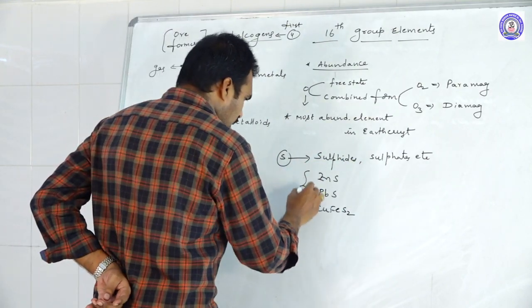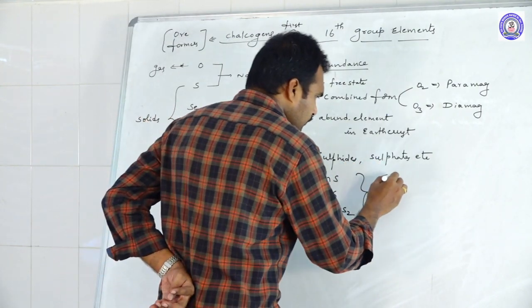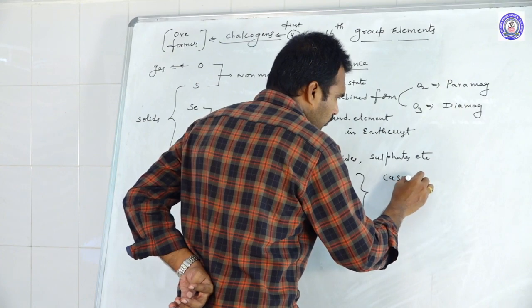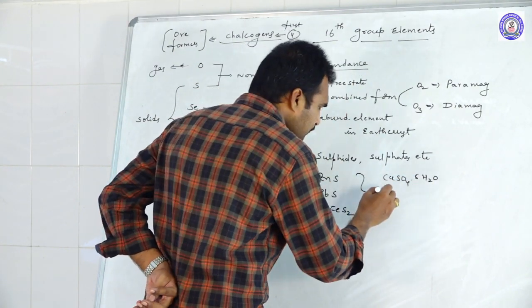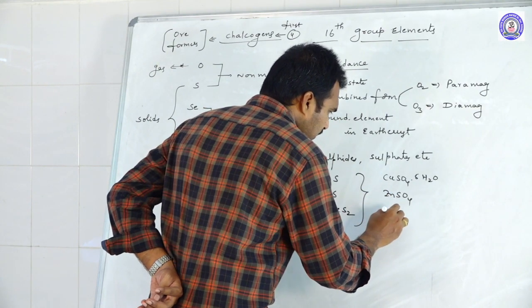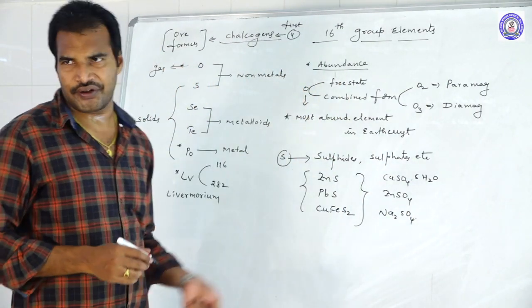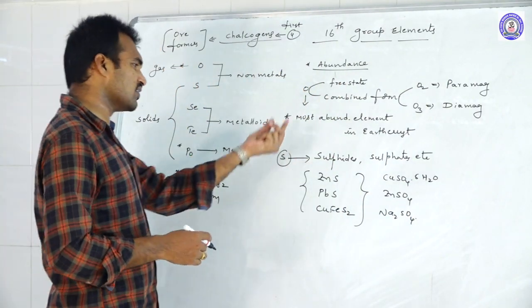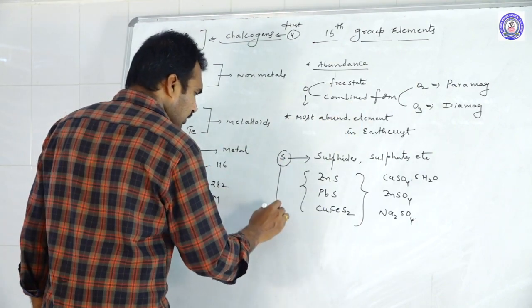For sulfates, we have CuSO4.5H2O, hydrated copper sulfate, zinc sulfate, and Glauber salt, Na2SO4.10H2O.